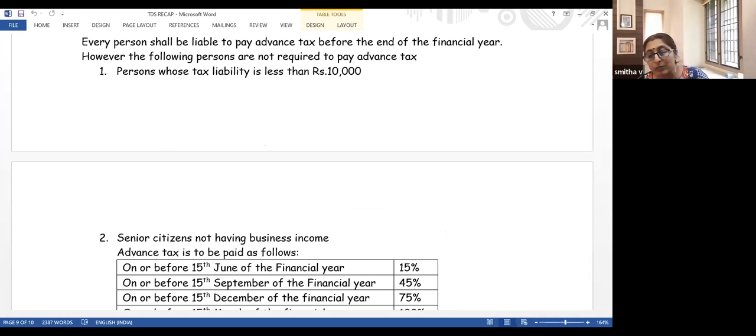So I have completed advanced tax, but of course I told you there is one point which is pending there, that is regarding interest on interest. If you fail to pay advanced tax, how do you calculate interest? If time permits, I will come to that. But before that, let us discuss certain questions on advanced tax.